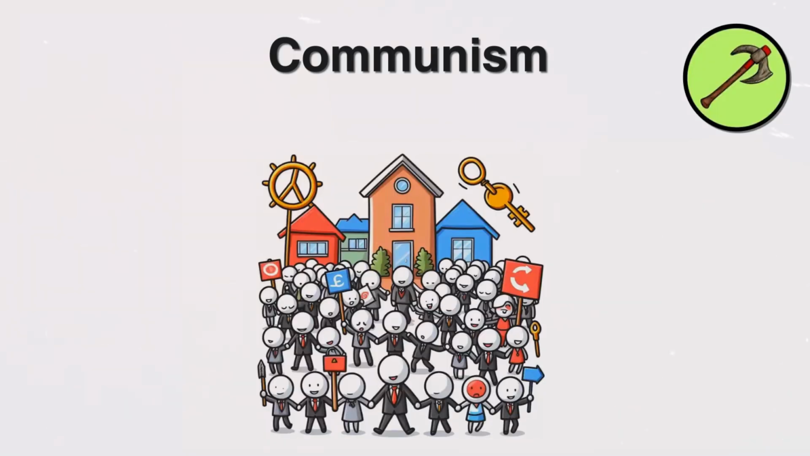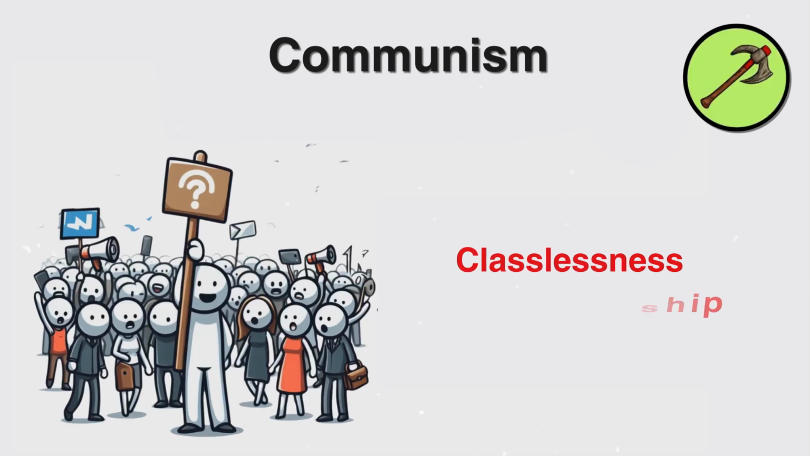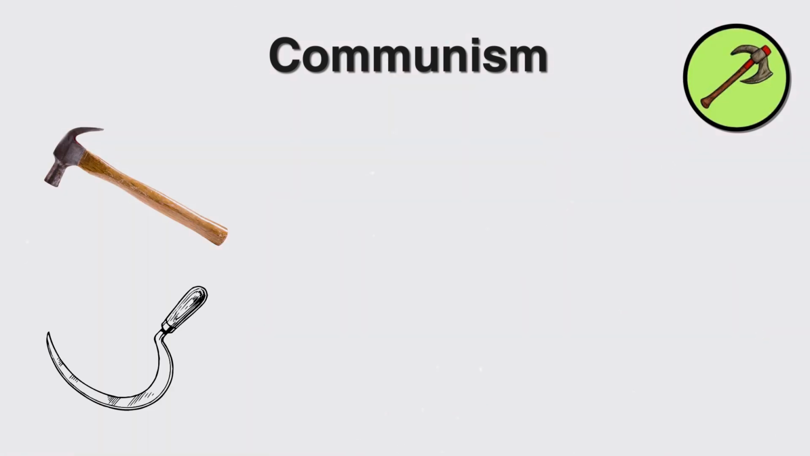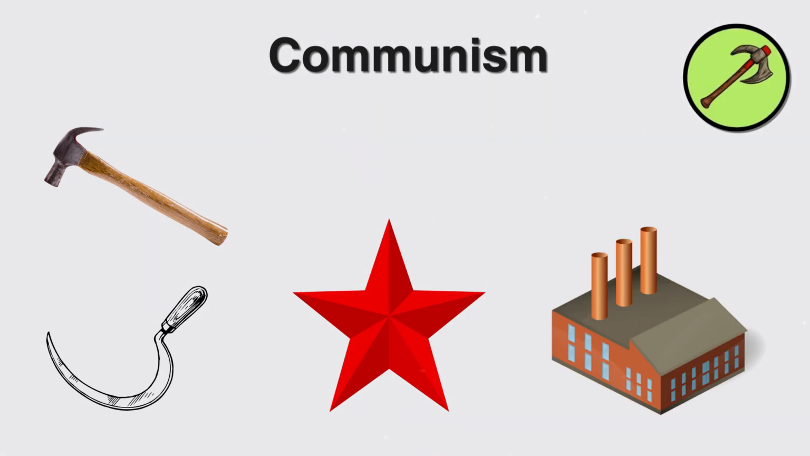Communism. Its role is the advocate for classless society and common ownership. Its attributes are classlessness, collective ownership, revolutionary change. Its main symbols are hammer and sickle, red star, factory.